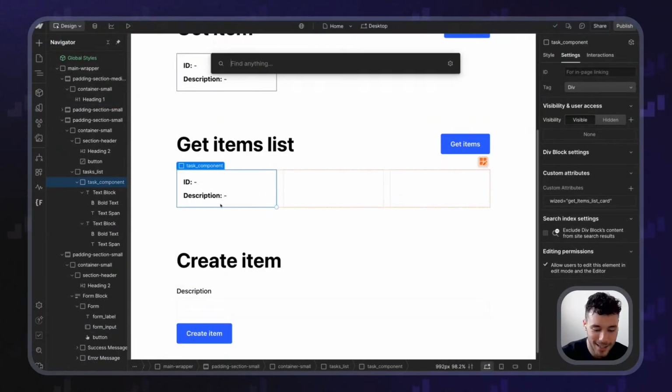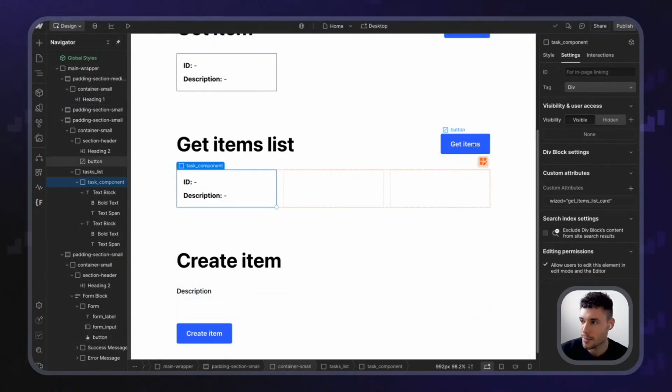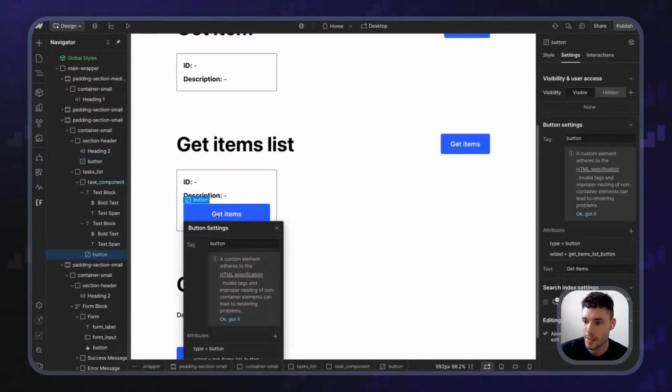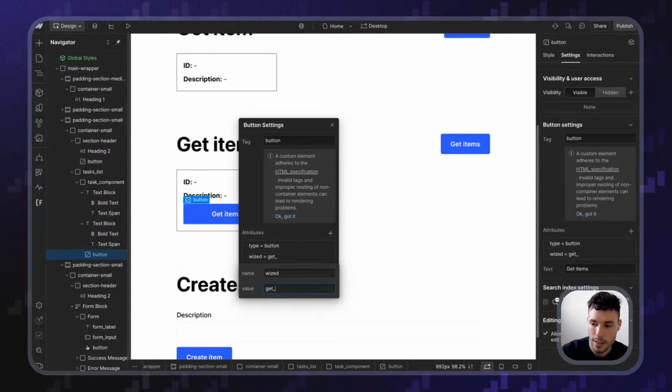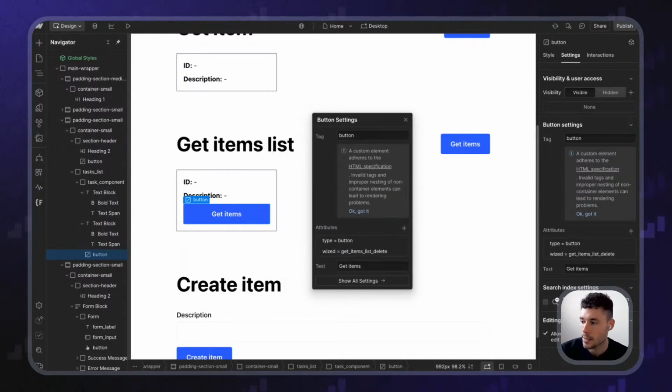So if I come here, let's do a button. I'll just copy this here. And this button will have an attribute of Wized get items list delete, and it will say delete.